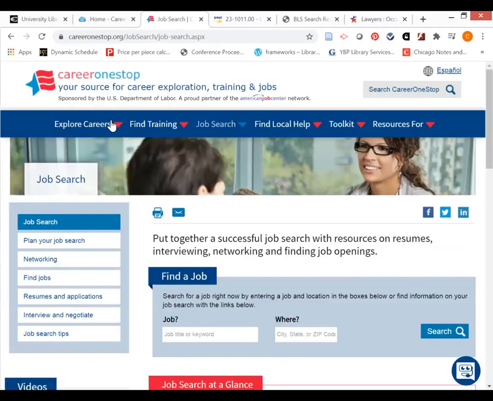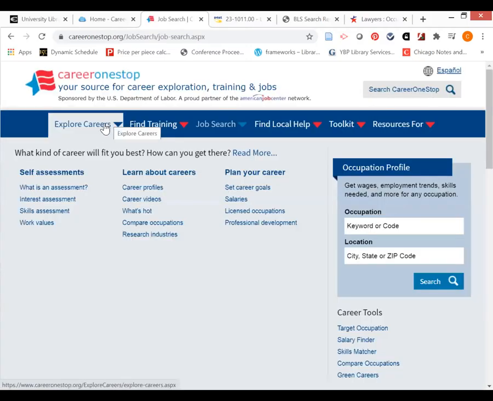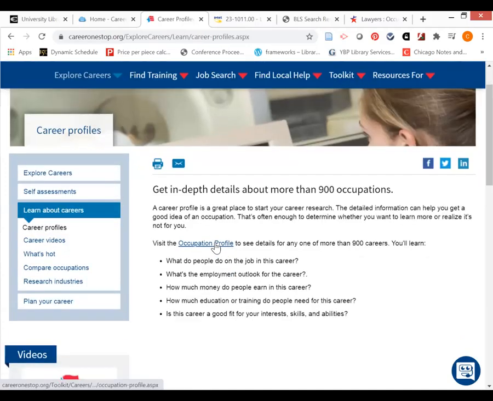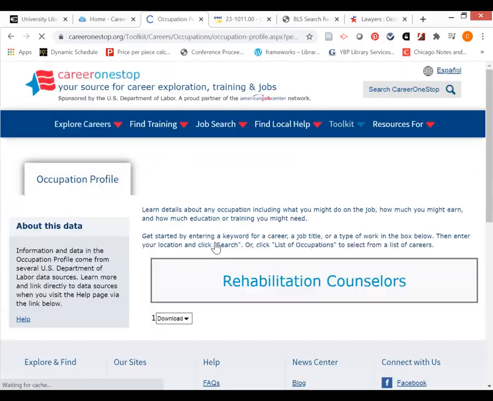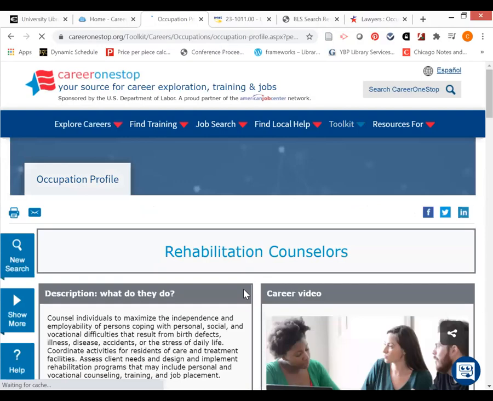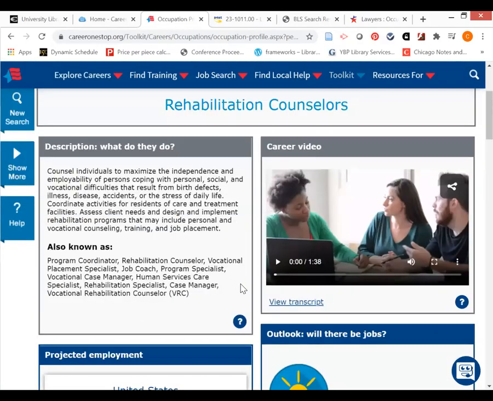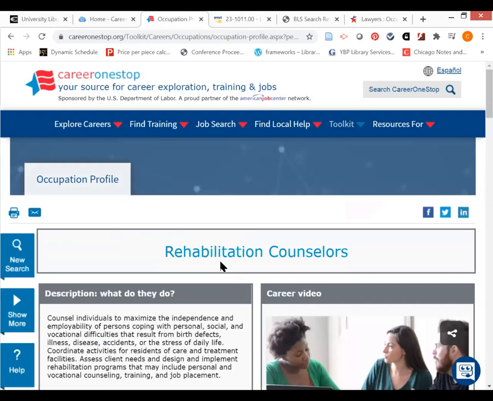But we're going to go back over here to careers. So if I go to Explore Careers, I go to something called Career Profiles. And I can go to an occupation profile. Again, just to figure out what might be appropriate and what might be available. Now, this one happened to pop up with rehabilitation counselors.